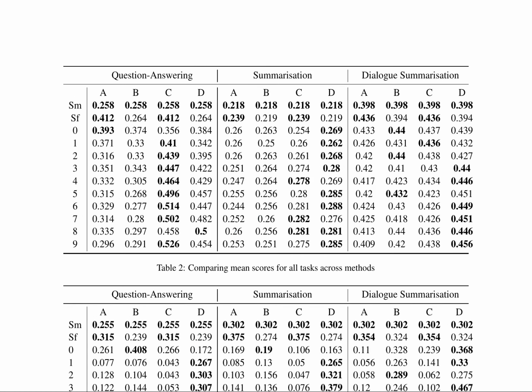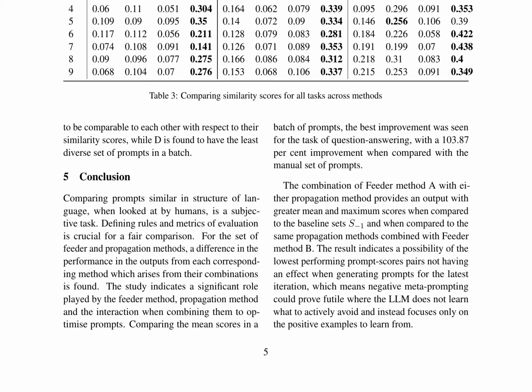The comparison of mean scores for all tasks across different methods highlights the significance of interactions between feeder and propagation methods in optimizing prompts, particularly for question-answering tasks, where a 103.87% improvement is observed over manual prompts. The study emphasizes the importance of defining evaluation metrics for a fair comparison and suggests that negative metaprompting might not be effective if the model focuses only on positive examples.